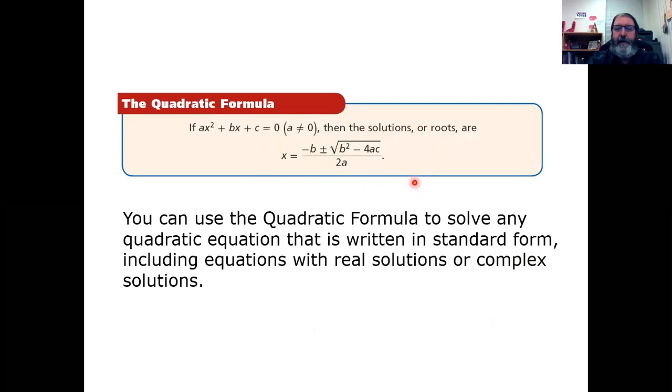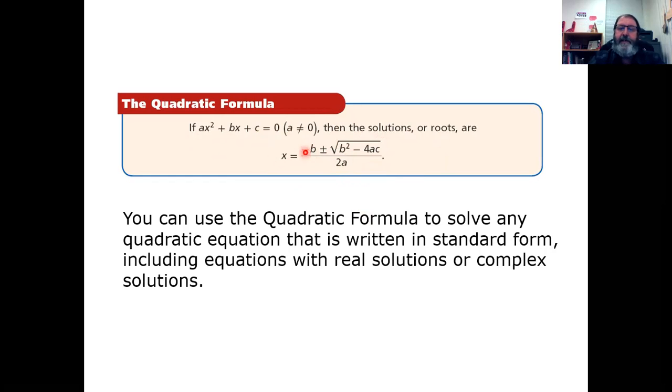Okay, so hopefully you have it in your notes. Remember that the quadratic equation you're working with has to be in standard form, ax squared plus bx plus c. And those coefficients, the a and the b, along with the constant c, are the a, the b, and the c that go into the formula. So you need to memorize this formula: the opposite of b, plus or minus the square root of b squared minus 4ac, all over, or divided by, 2a. Okay, so you need to know this.